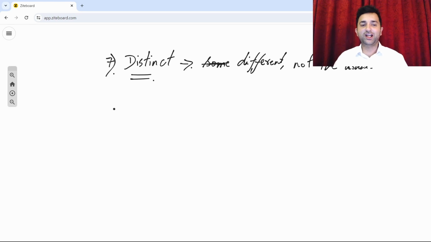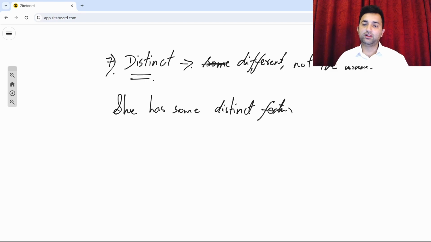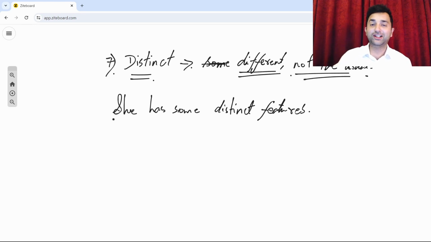That means she has some distinct features, meaning the way she looks, or her nose, or her eyes, is very good looking. Very rarely you see people who are that beautiful. If you see someone who's that beautiful, you say, look, she has some distinct features. That means she's looking really great. So there's something different about her. So when something is a little bit different, or it's not of the usual type, then you can say it's distinct.